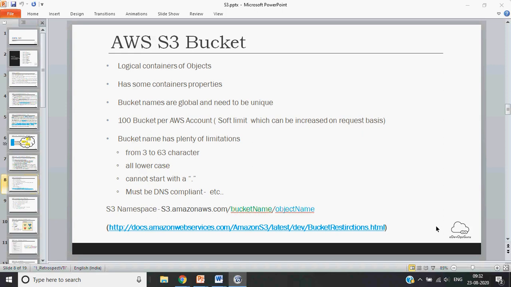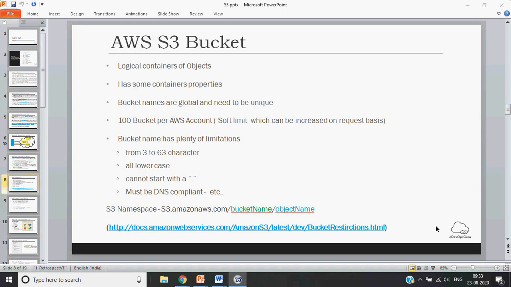Then there is a soft limit of 100 buckets per AWS account. This number keeps on increasing, but it is a soft limit. So if you want more buckets, you can always reach out to AWS customer care, and they can increase it from the backend.